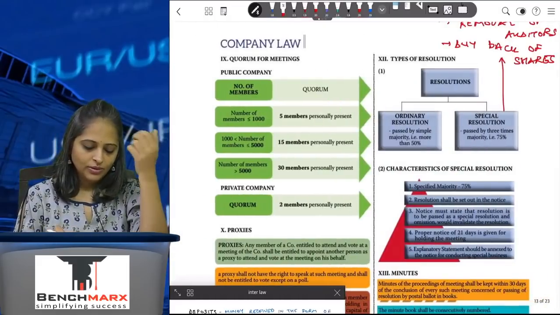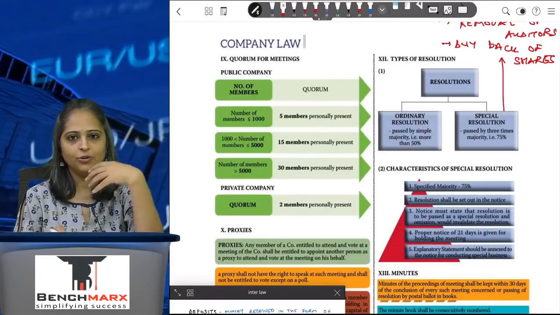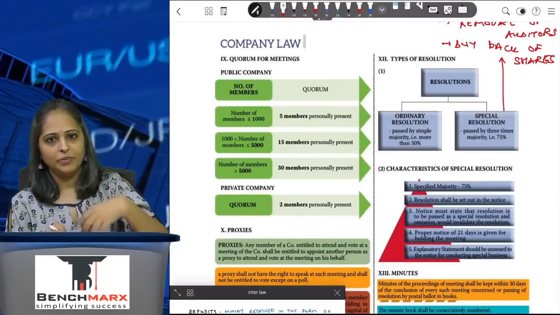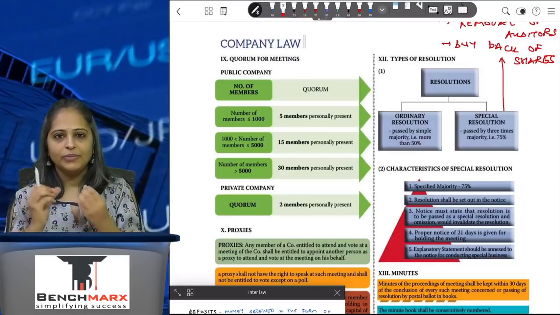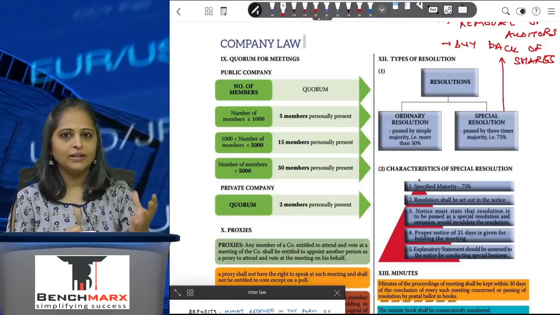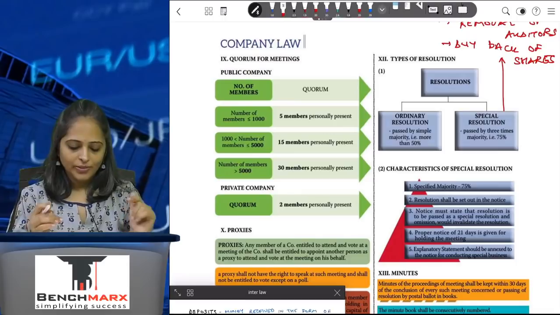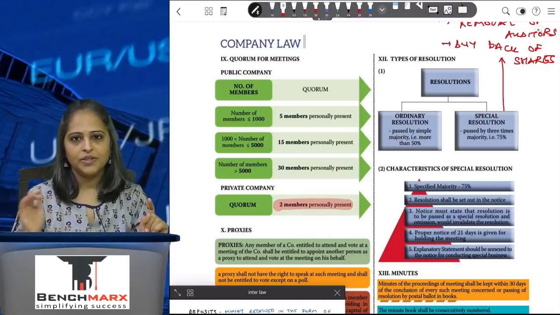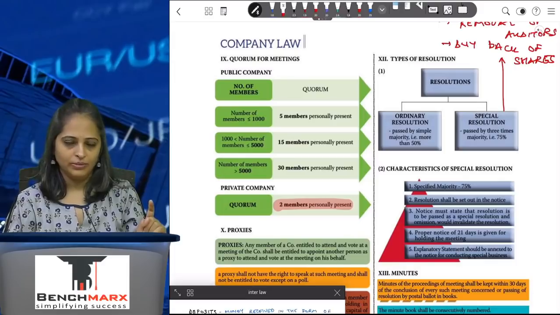Now coming to the quorum. Once I have given the notice, I have to have a fixed number of people coming and attending the meeting. How many people? I need a minimum number of people attending the meeting, which is called the quorum. That's different for a public company and a private company. For a private company, I need 2 members to be personally present for the meeting. If I have them present within half an hour from the time the meeting has been scheduled, then it will be said that the quorum is present.